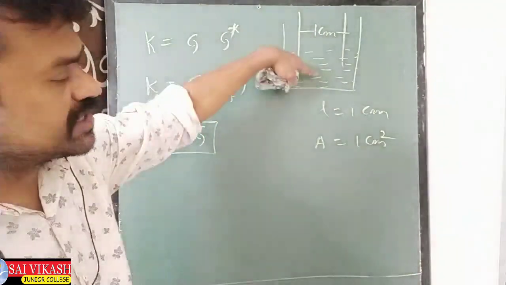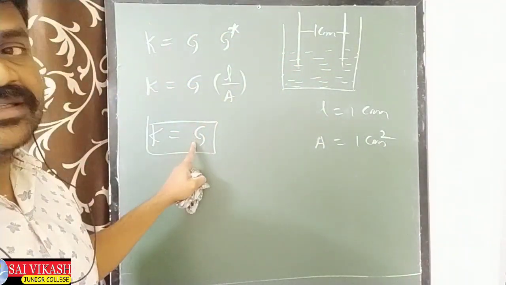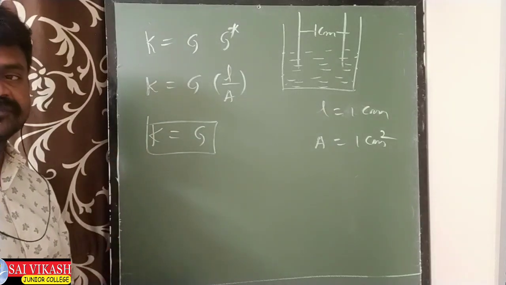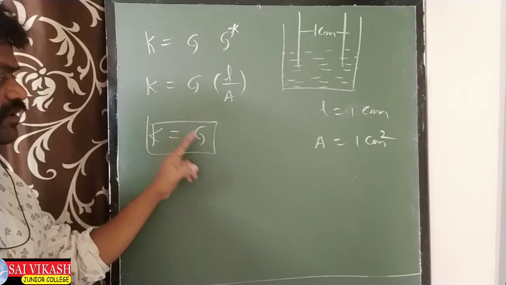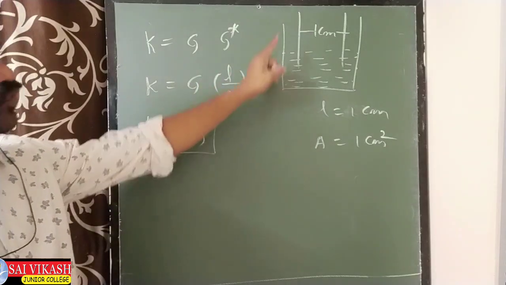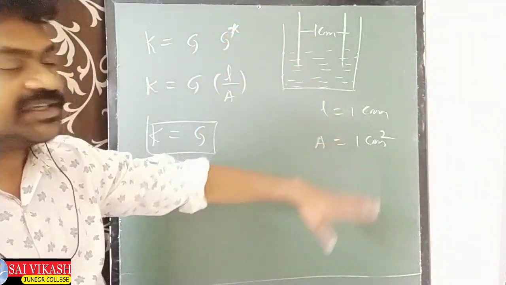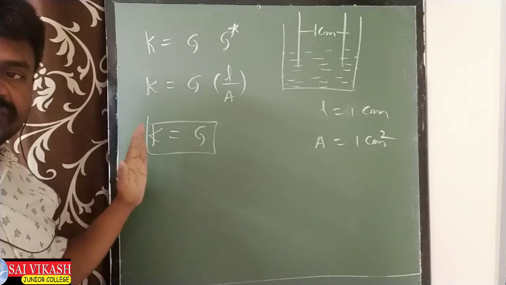Then whatever conductance is coming through all these ions, that is called K. Another definition: how do you define again? The conductance of a solution of 1 centimeter apart of electrodes of 1 centimeter square area of cross section is known as conductivity also.